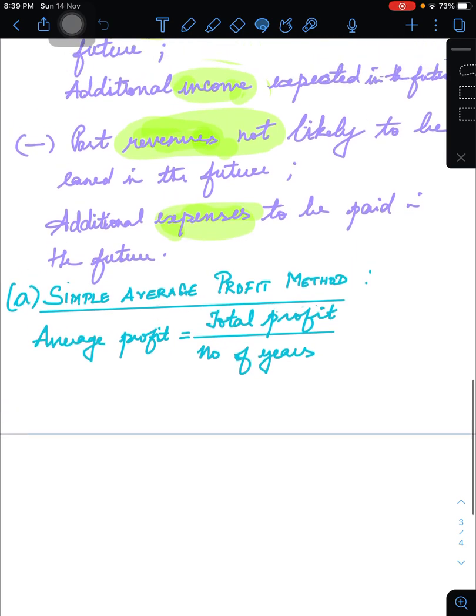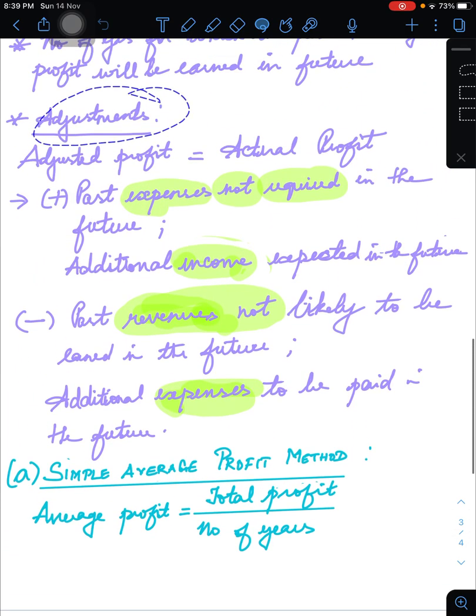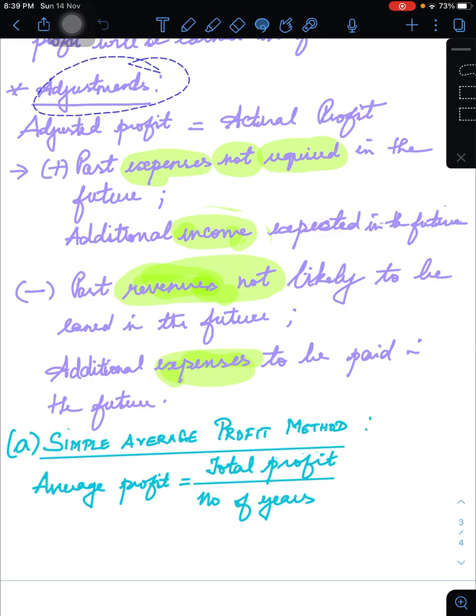Next is the simple average profit method. We can easily remember it with the help of a formula. Before that, let us see what this method is all about. You calculate it by multiplying the average profit by a certain number of years of purchase.